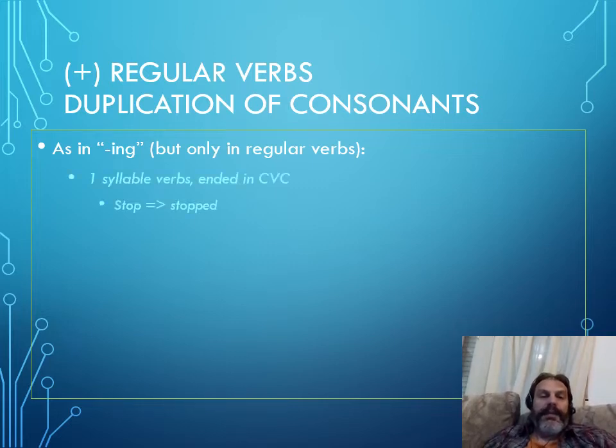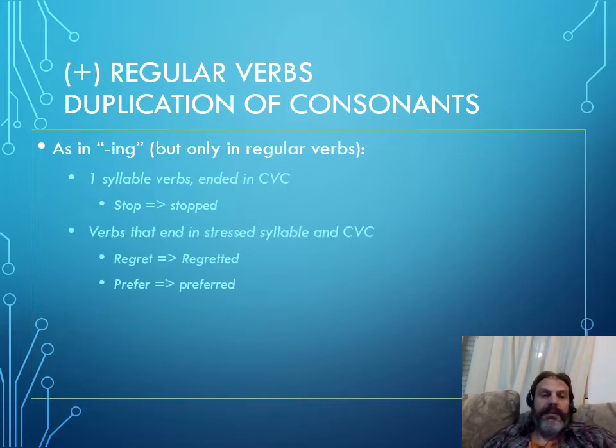So remember, if it is a one-syllable verb, like stop, ending in one vowel and one consonant, then we need to double the consonant to create the ed form. So stop, stopped with two P's. Remember also, if the verb has more than one syllable but ends in a stressed syllable, and again has only one consonant, one vowel, and one consonant at the end, we will also have to duplicate it, like regret, regretted with double T, or prefer, preferred with double R.